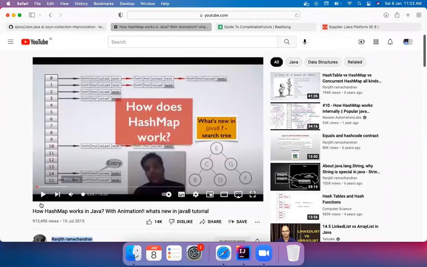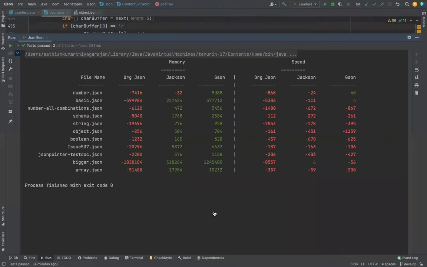In that, he explained how HashMap works in Java. In fact, this particular video was an inspiration for me to optimize the JSON parser, and I could get a lot of benefit out of this tutorial. So I strongly recommend you go through this, not just this video but other videos also. You can trust this person. So now coming to the collections part, where collections come in the JSON parser.